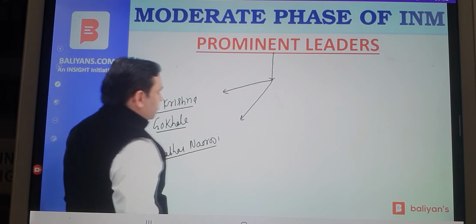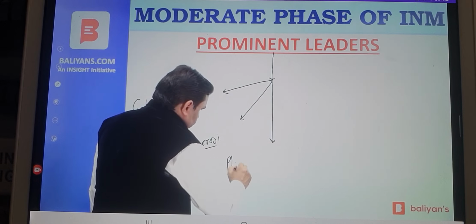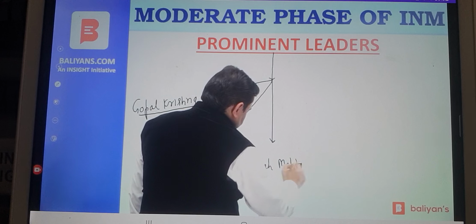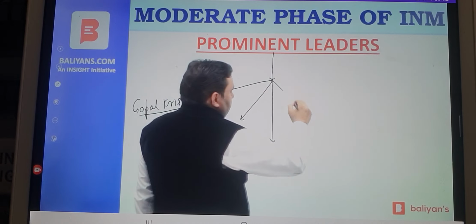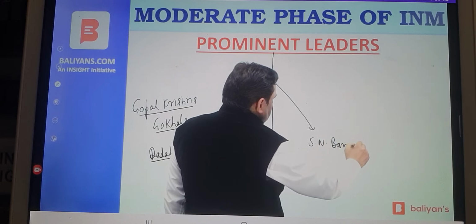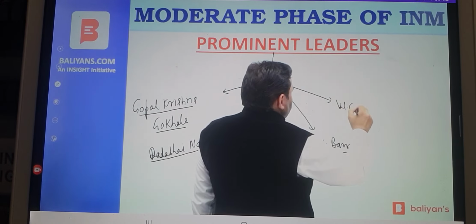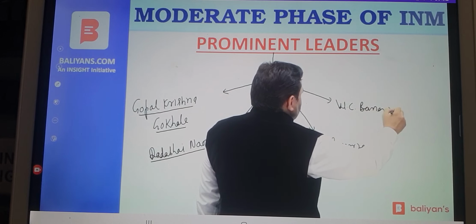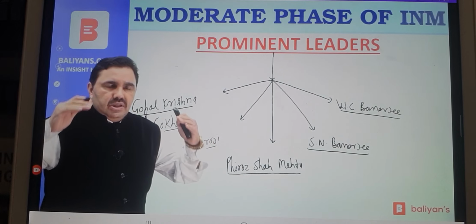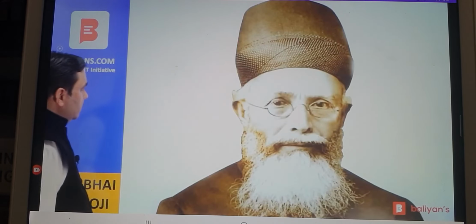Firoz Shah Mehta. S.N. Banerjee. W.C. Banerjee, the first president of Congress. All these were the prominent leaders of moderate phase. They were the prominent moderate leaders in Indian national movement.